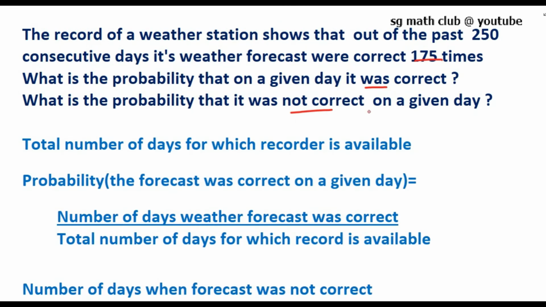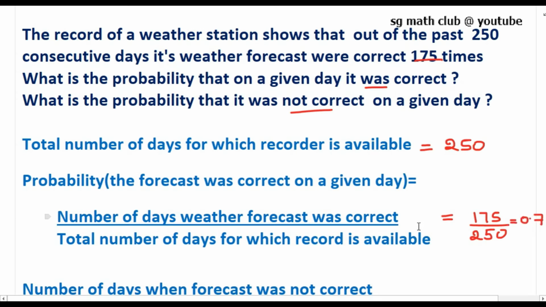So the total number of days for which the record is available is 250, and the probability that the forecast was correct on a given day is the number of days the weather forecast was correct, that is 175, divided by the total number of days for which the record is available. So that is 250. So 175 divided by 250 equals 0.7.